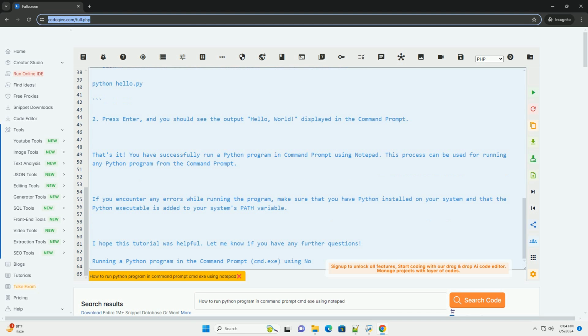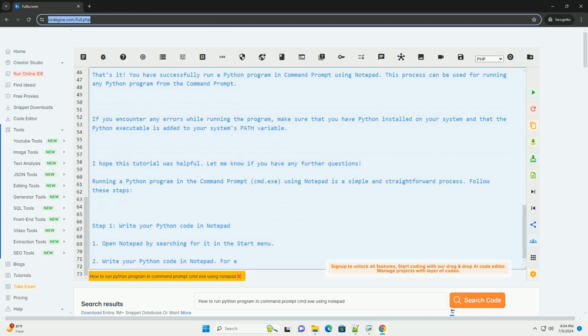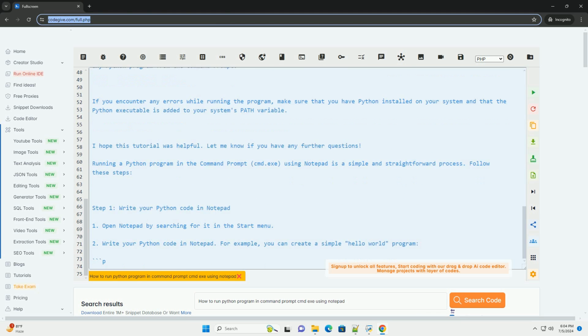Step 2. Open command prompt. 1. Press the Windows key plus R to open the Run dialog box. 2. Type cmd and press Enter to open command prompt.